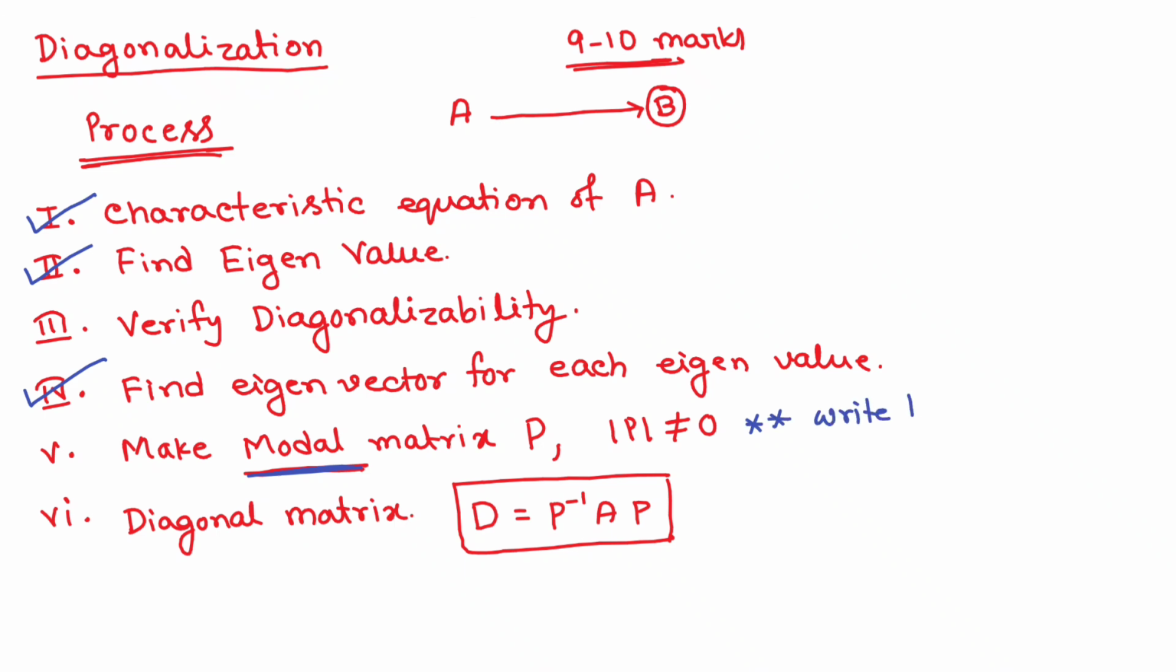Write the eigenvectors column wise, and that will be your modal matrix P. So obviously you know how to make the modal matrix, and also how to find the matrix D, because this is nothing but P inverse A P, and you already know how to find the matrix inverse. So this is your diagonal matrix. In this lecture you just have to know how to verify diagonalizability. This is the unknown part in this total lecture.